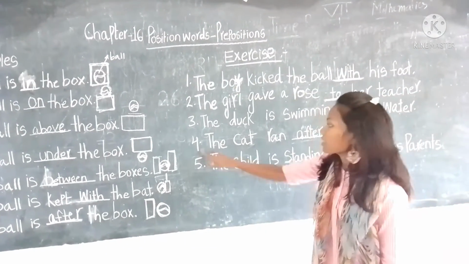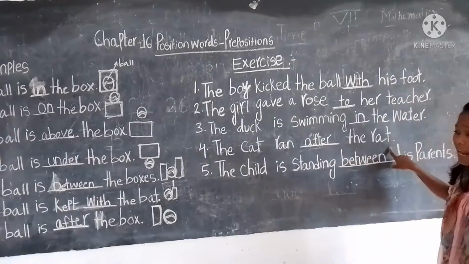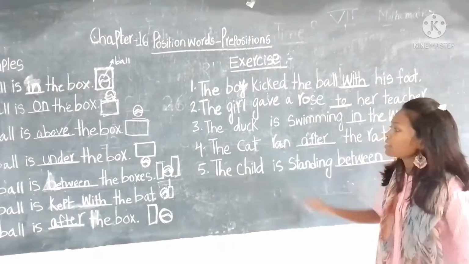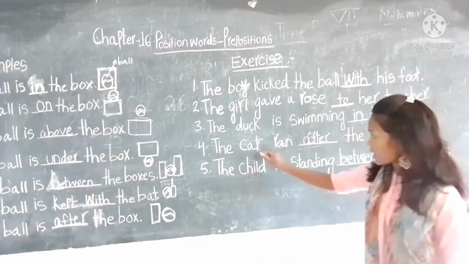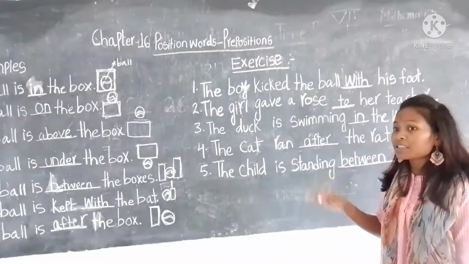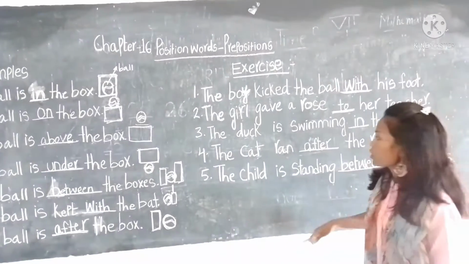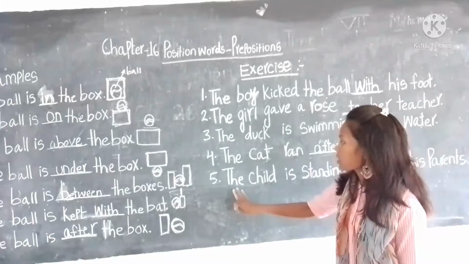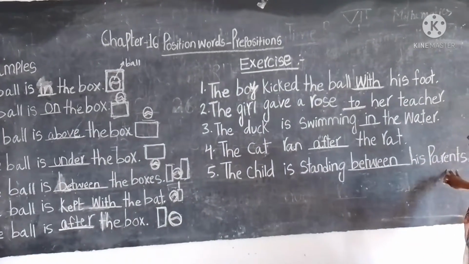Now the fourth sentence: the cat ran after the rat. That means the cat is running after the rat. We can say the cat is behind, running after the rat. Fifth sentence: the child is standing between his parents.